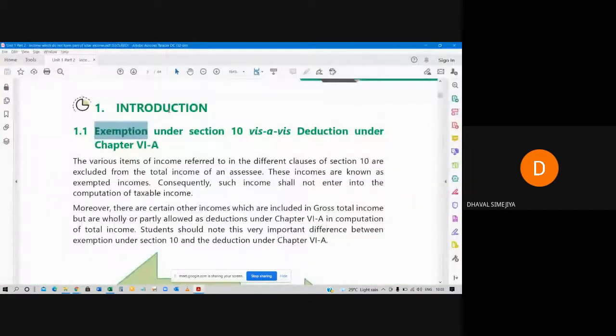So this is the main difference between exemption and deduction. Exemption will be covered in section number 10, and deductions will be covered in chapter 6A.